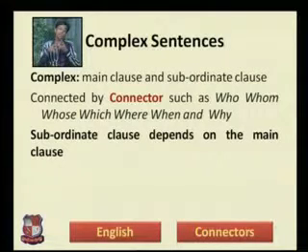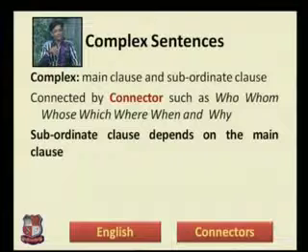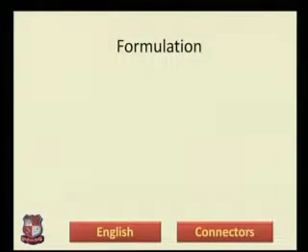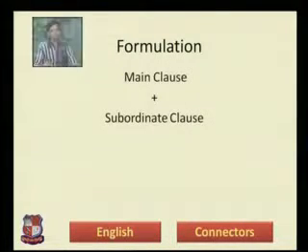Each clause has its individual meaning. We will elaborate this point in detail. We need to see the formulation of this sentence. The formulation goes like this: first is a main clause, plus there is a subordinate clause.